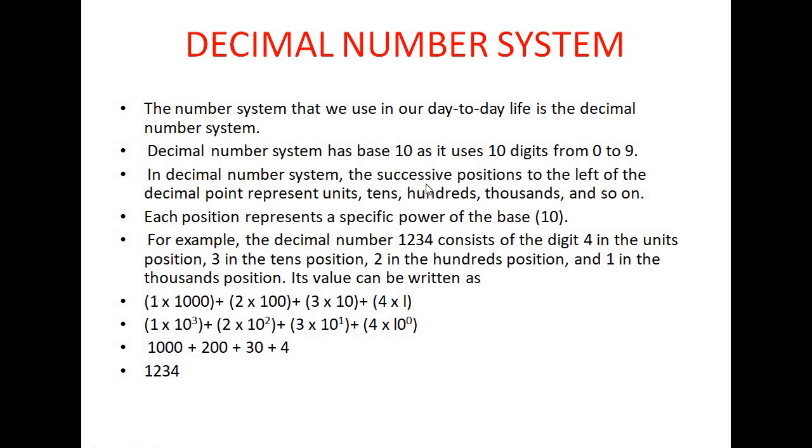In decimal number system, the successive positions to the left of the decimal point represent units, tens, hundreds, thousands and so on. We will discuss by the help of one example. Each position represents a specific power of the base 10. For example, the decimal number 1, 2, 3, 4 consists of digit 4 in the unit position.